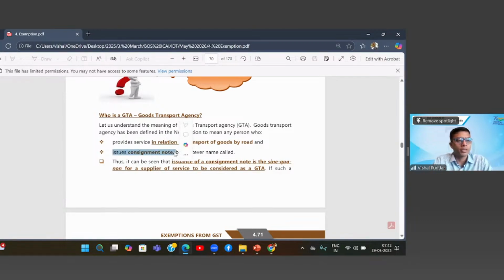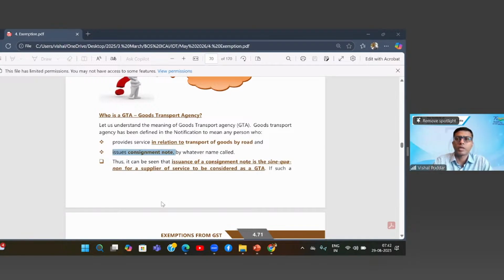Now, this is where there is a small confusion, or I believe misinterpretation. They are saying only when a GTA, that is a transporter, issues a consignment note, he will become a GTA. It means people are interpreting that the transporter has a choice.